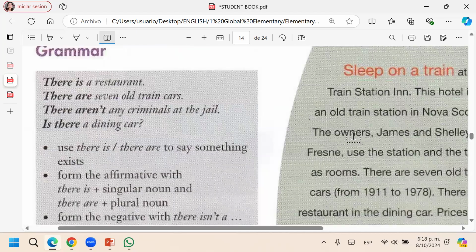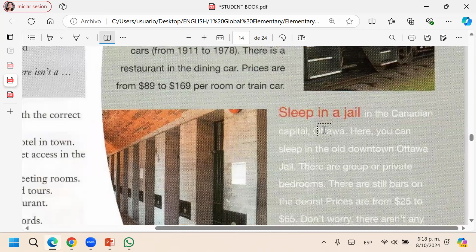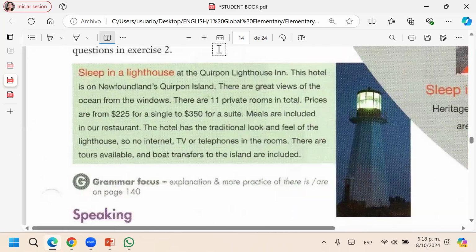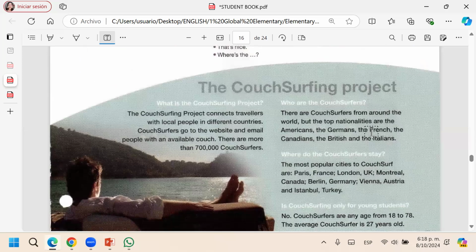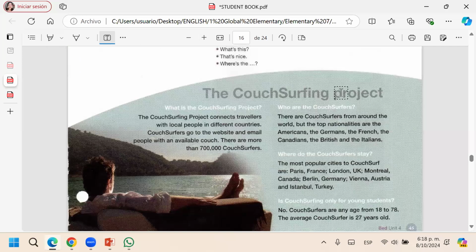We were talking about different hotels: the train hotel, the jail, the teepee, the lighthouse. And we were talking about the couch surfing project. Do you remember this? Yes, it was super weird. Guillermo, what was it about? It was trading your couch with another person, whom you don't meet, and it's free. It's for free. And how do you contact them?